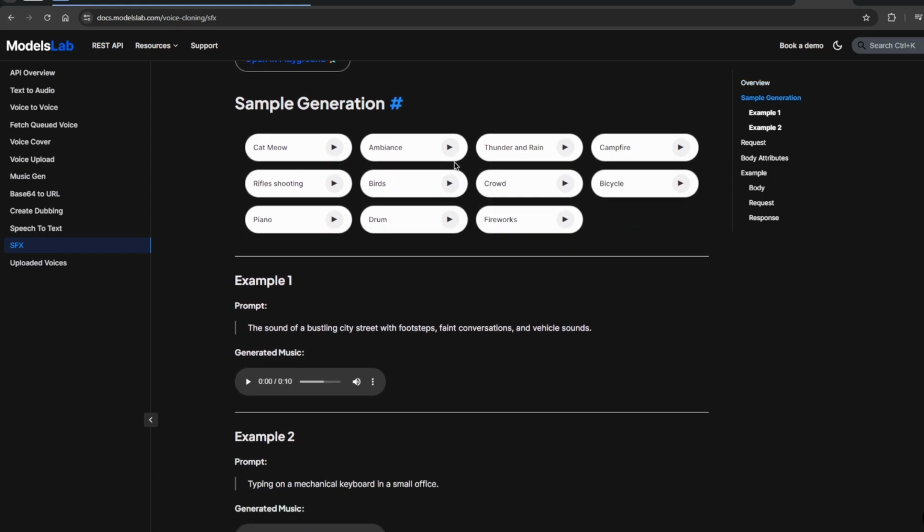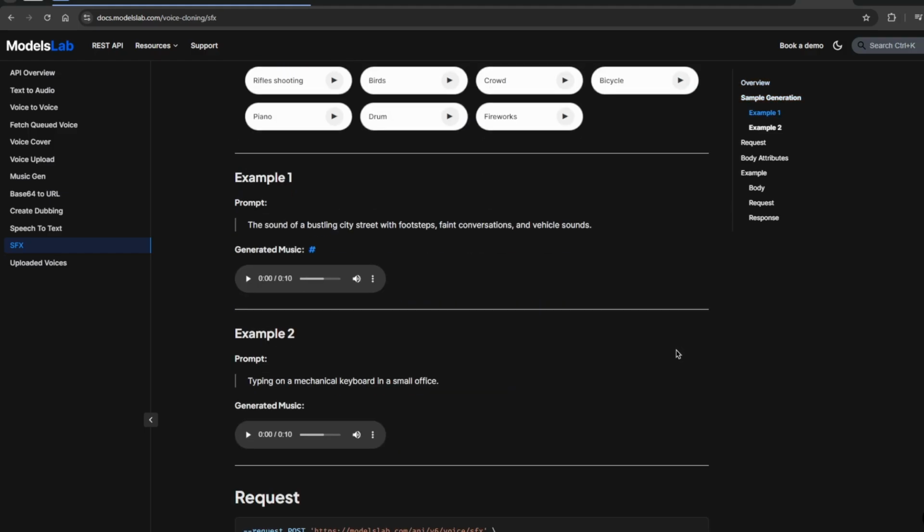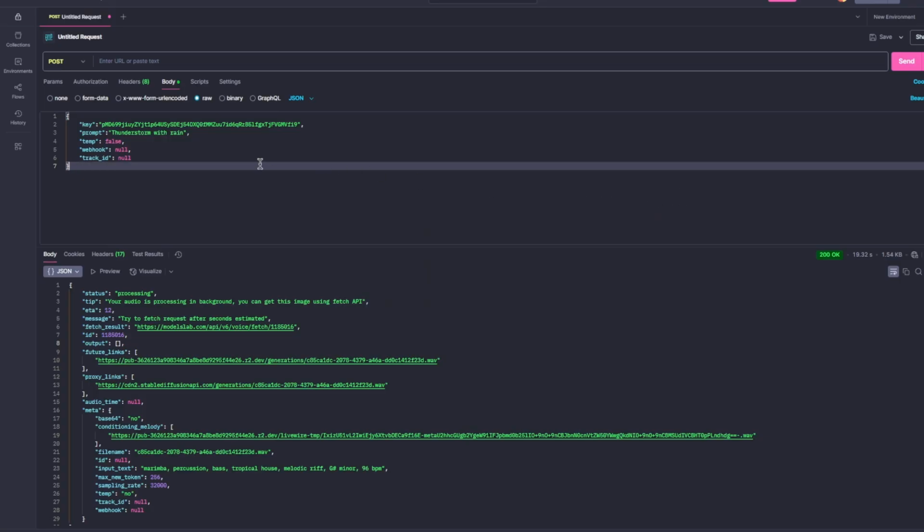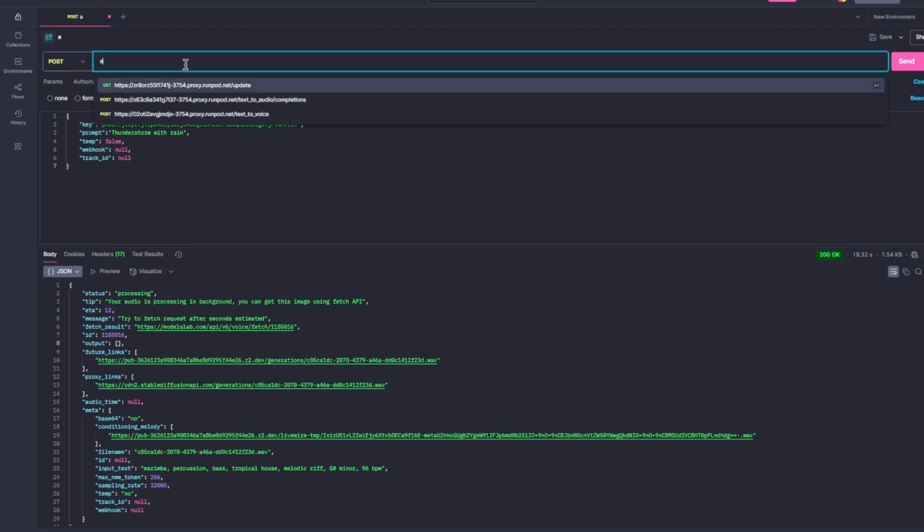and we'll be seeing one example of how we can use this in an API format in Postman. So I'll just copy this endpoint. If you go below in the request section, I can see this endpoint, so I'll just copy it. We'll go to Postman and I'll just paste this endpoint here.